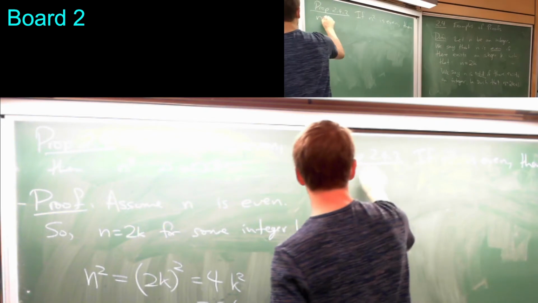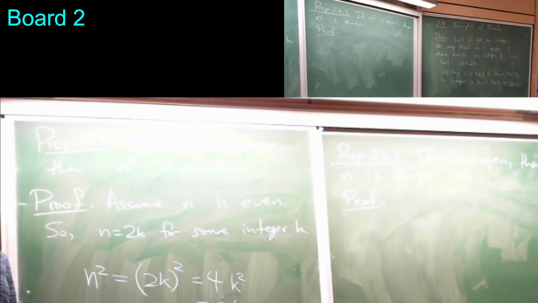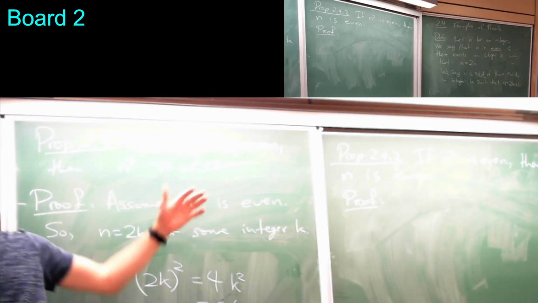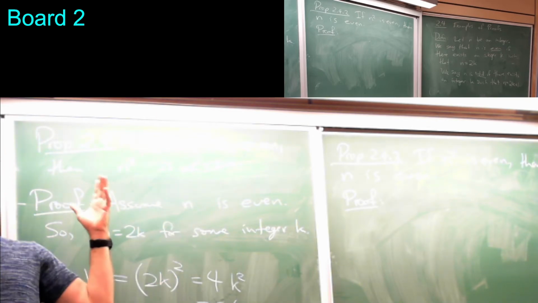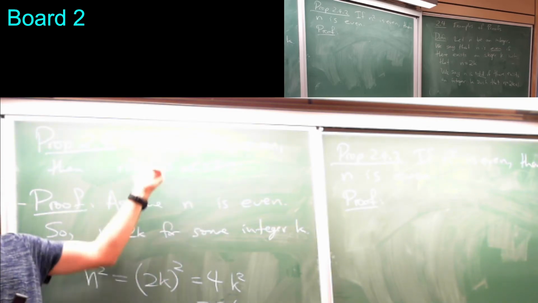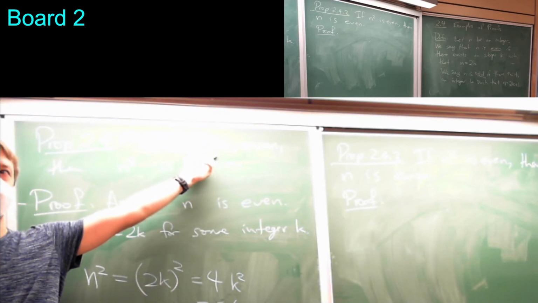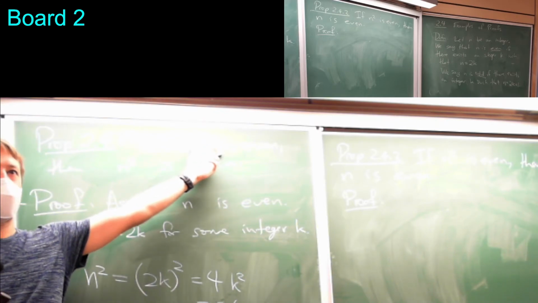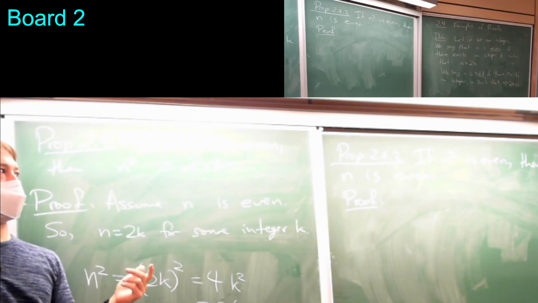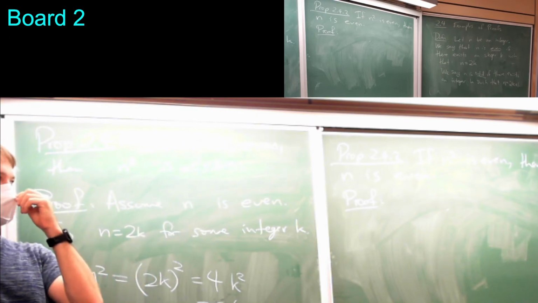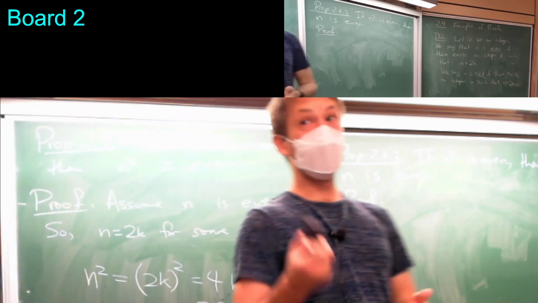then n is even. Here we did a very direct proof, in the sense that we started with the first part of the if-this-then-that, and derived the second part. I'm going to do this in a slightly different way.